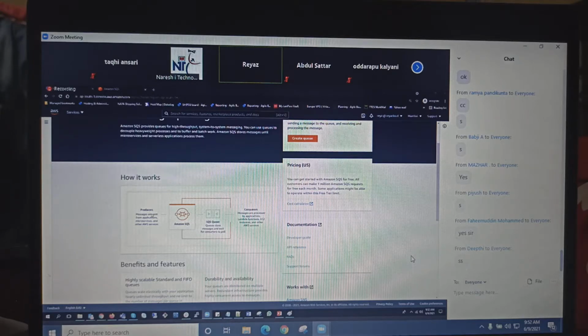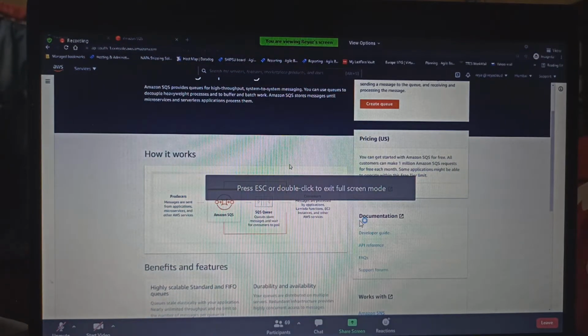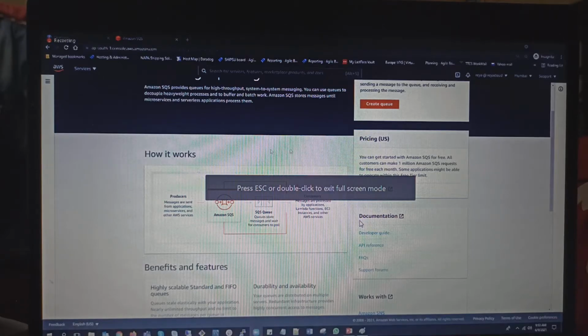So ships, we have the sensors in the ships, and the sensors will send the data to the satellite, and then from the satellite we'll get all the data to our systems, and it will go to the SQS, and all the messages will be stored in the SQS. And from here we have an application on the Beanstalk, and we'll get all the messages processed and put it in the backend database. And from the database we have the reporting applications where we'll send it to the captains on the ship to analyze their ship data. That's how we do it.